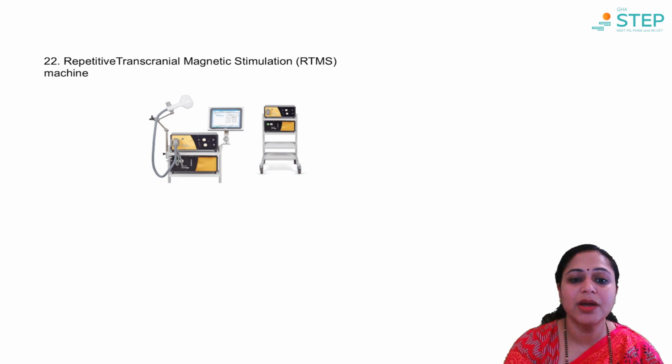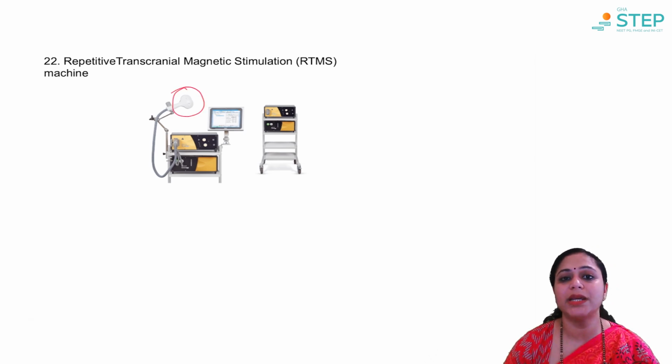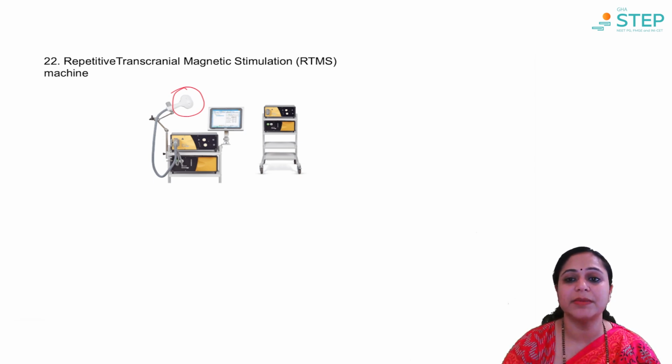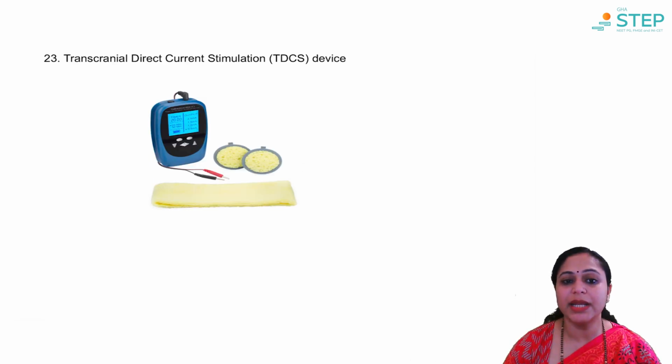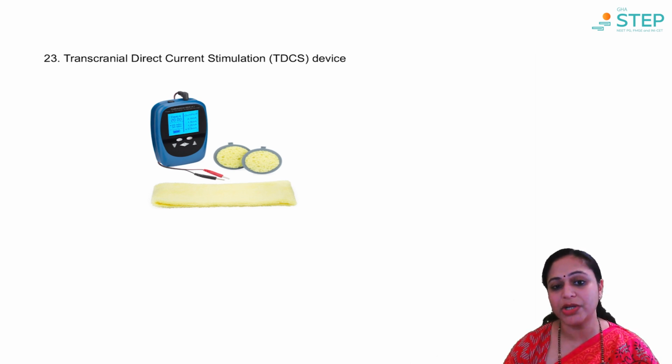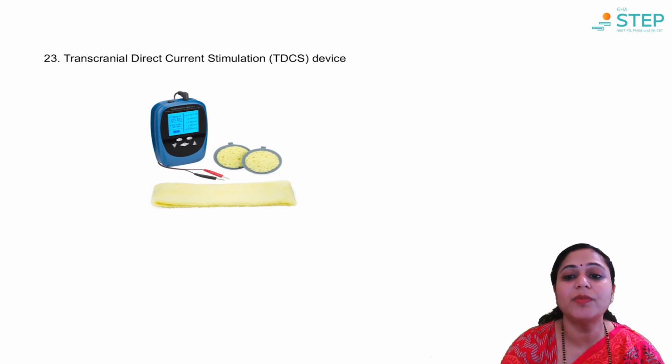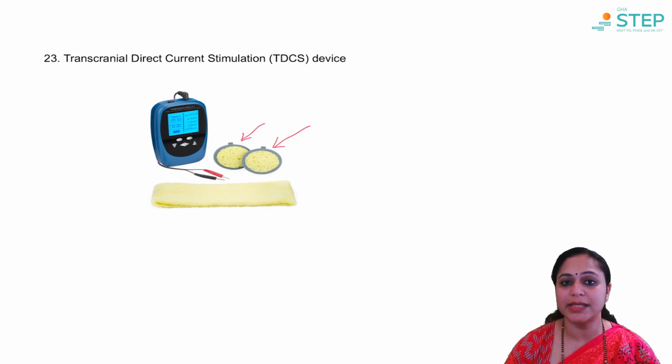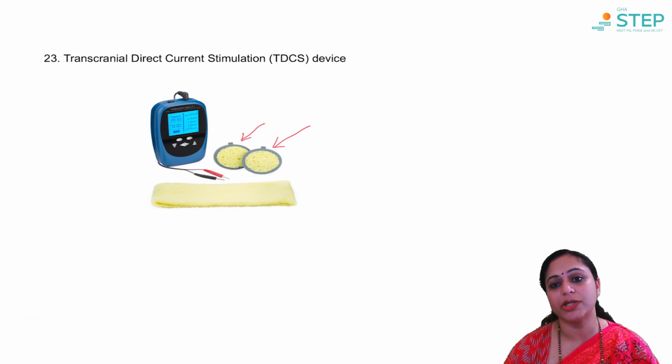You have this coil which is placed on the scalp and through which the magnetic stimulation is given in the form of pulses. Next, we have the transcranial direct current stimulation device, yet another type of brain stimulation device. Here, these probes are placed on the forehead, and again, the indication is anxiety, OCD, depression.